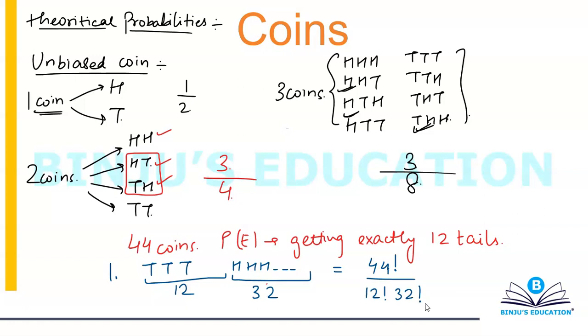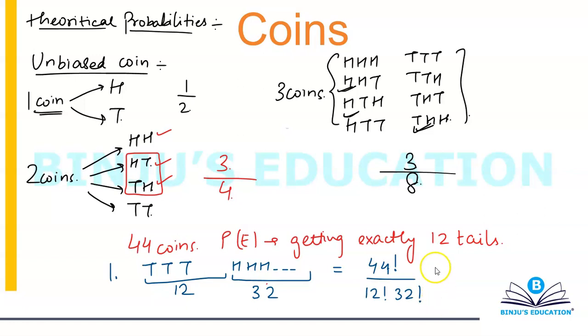This just gives us the number of ways in which you can arrange them. We are not done with probability. Now again, we'll simply be using our logic. Irrespective of whether I'm going to have head or tail on the top face of a coin, can I say the probability will be half? If I look at a coin individually, whether I'm going to have head or tail, the probability will be 1 by 2.